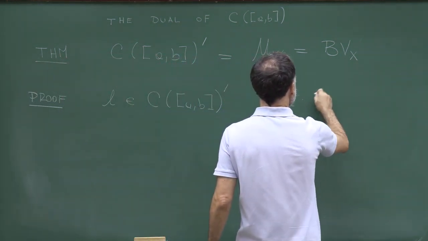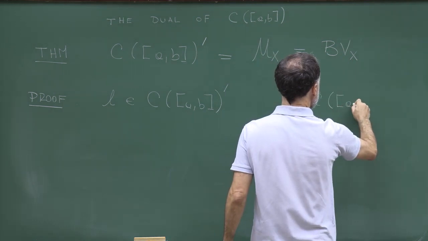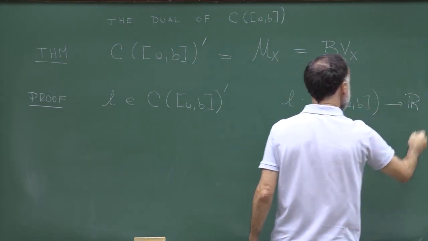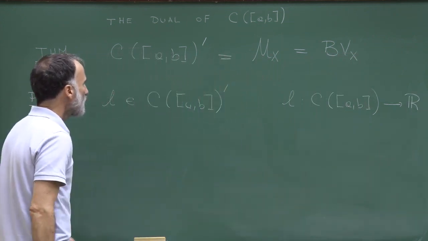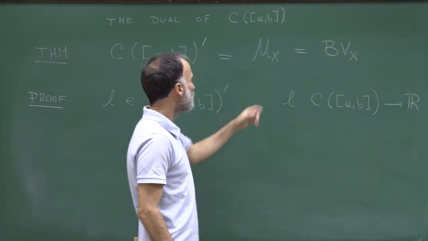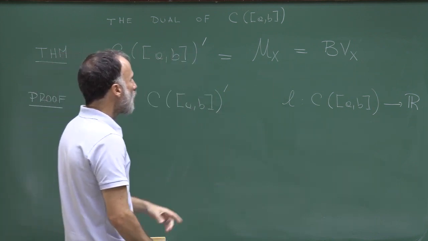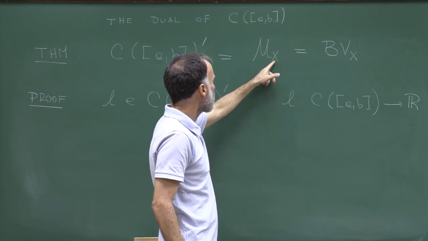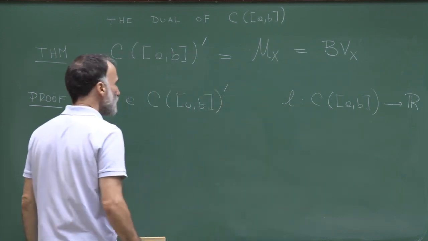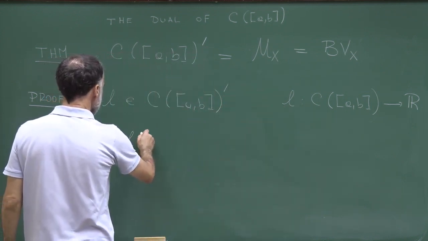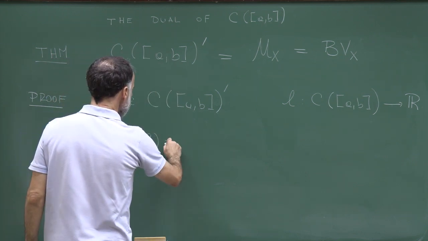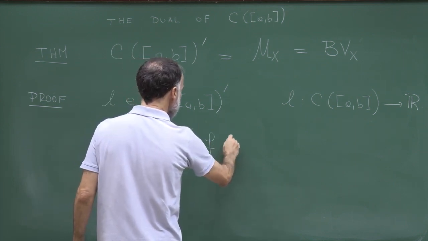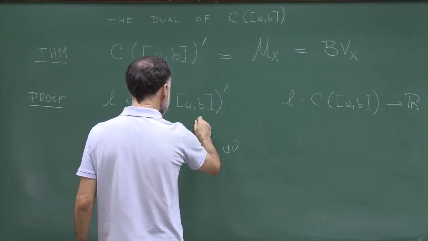So L takes a continuous function defined on AB and gives a real number. It's linear and it's bounded. And from L, I want to find a measure on the space X, a finite signed measure, which allows me the representation that L of f is equal to the integral of f d nu in AB.